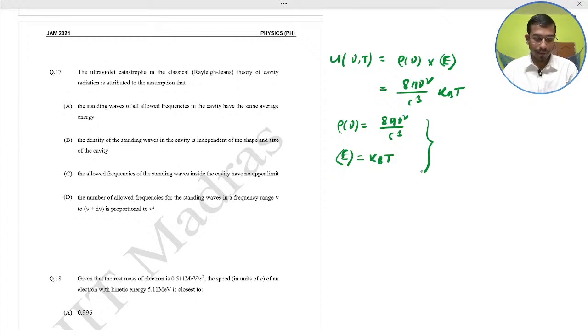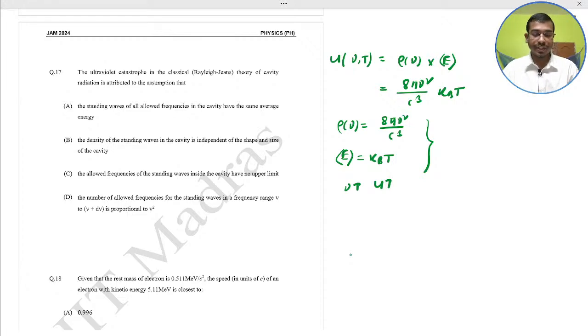So this law predicts that as frequency nu increases, the energy density increases without bound, which leads to the ultraviolet catastrophe. Very important concept.